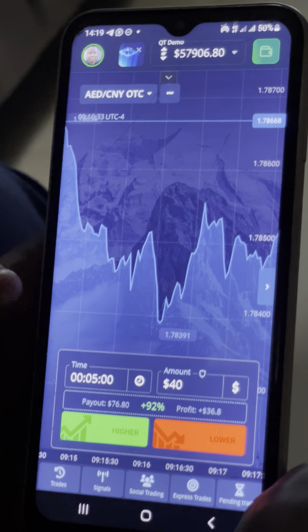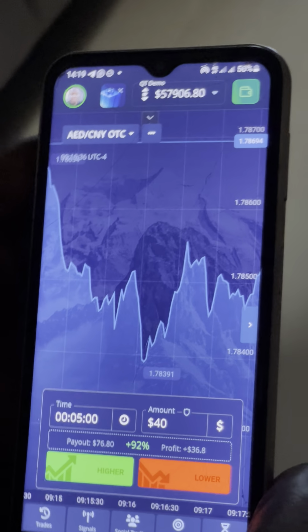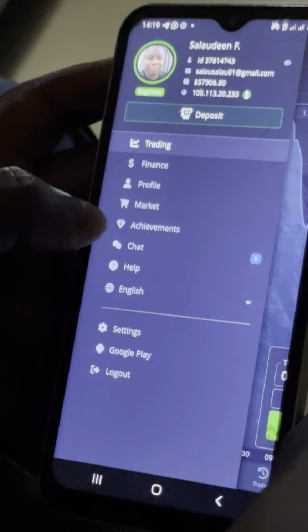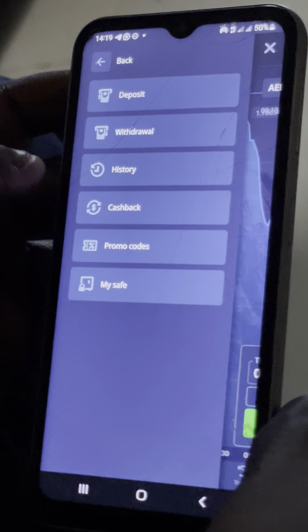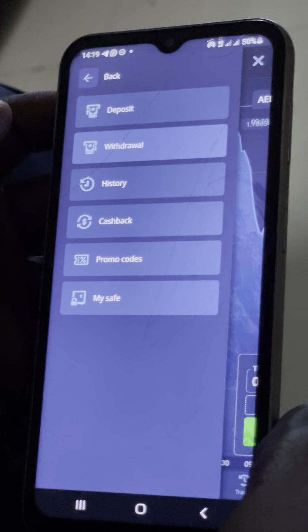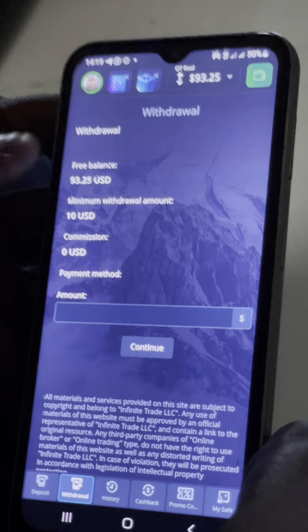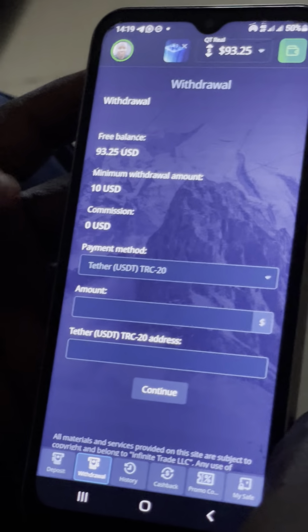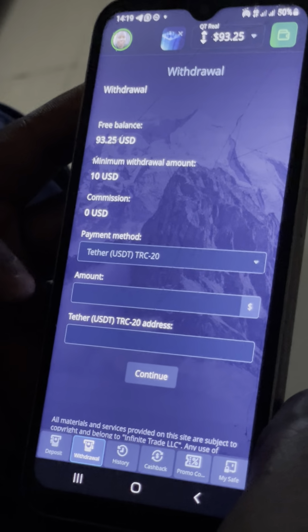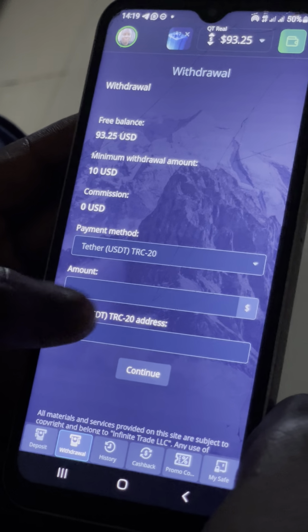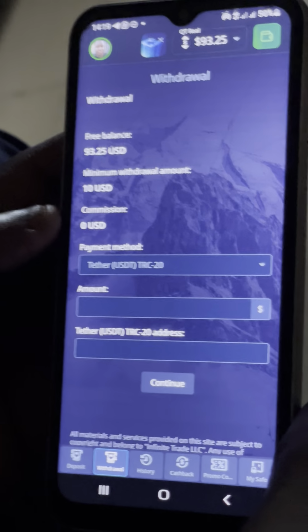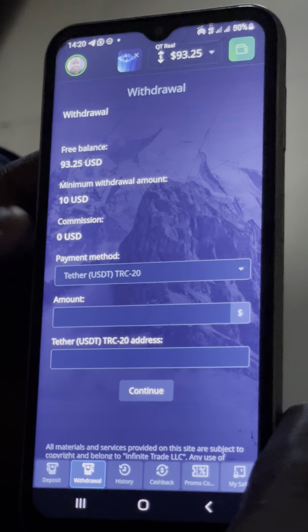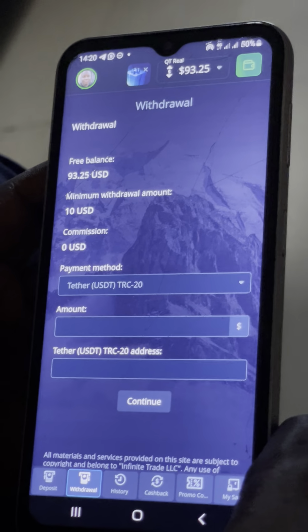And how do you make your withdrawal? It is very simple. After you must have made profit, just come to the icon that has your picture on it like this. You click on finance. You click on withdrawal, then the amount that you want to withdraw. The minimum withdrawal amount is $10. Commission is 0. Then the amount you put here. USDT TRC 20. Just go to your Binance or Bybit or wherever you want to withdraw to. You go and copy your USDT TRC 20 address, you paste it here, and you continue. It's as simple as that.